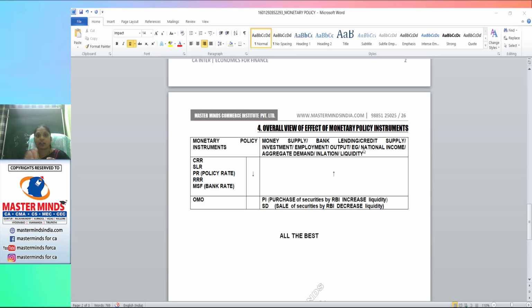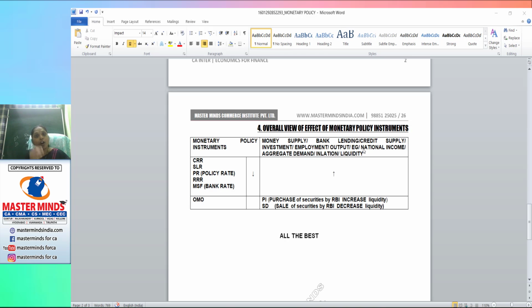All these terms are consequential, and the same impact will be found on all of them. So if the question is asked about employment, inflation, investment or liquidity, whatever it may be, you can present it very easily. I'll tell only one thing.